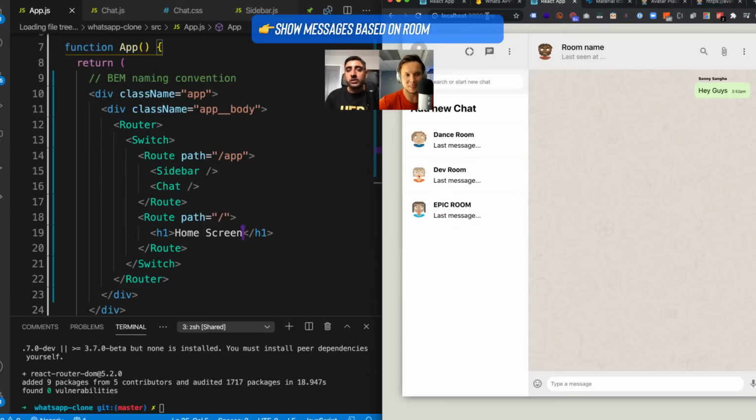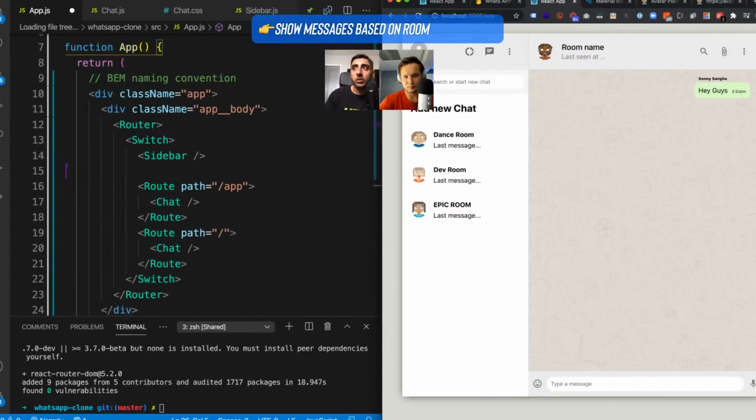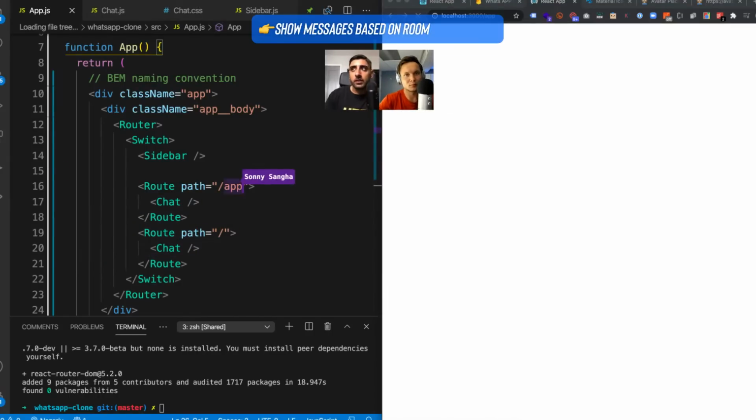Exactly. So that's awesome. What we're going to do now is use this to say, regardless of if it's in the home screen or inside of the next bit, we always want the sidebar to show. So what we can actually do is push this outside of the routes, and this means it will always render the sidebar. And then underneath it, we're just saying render the chat, regardless of if you're inside of this route or this route.